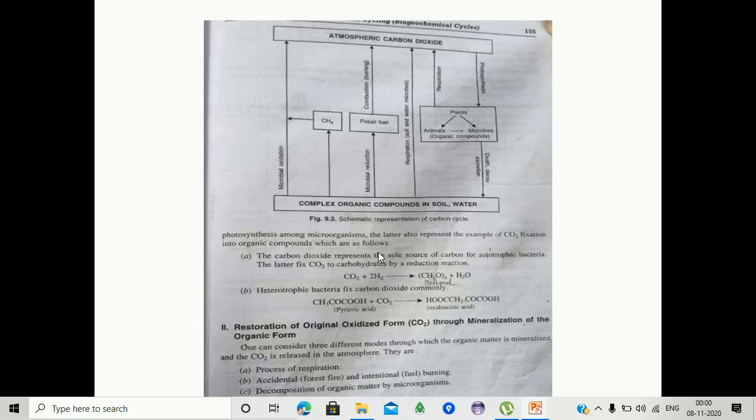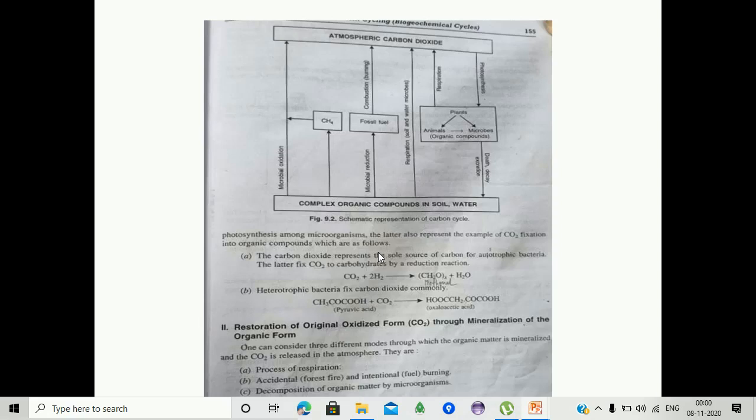Whenever the plants and animals die, the dead and decaying matter and excretory material are decomposed by the microorganisms and transformed into organic compounds. These organic compounds are then released as carbon dioxide.